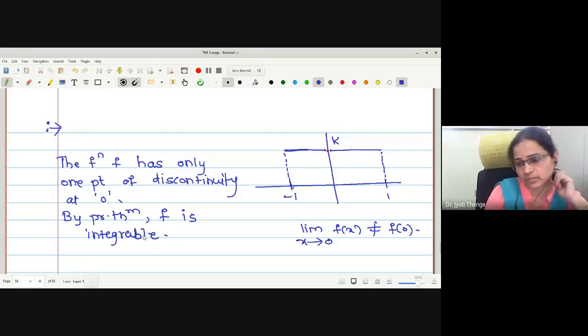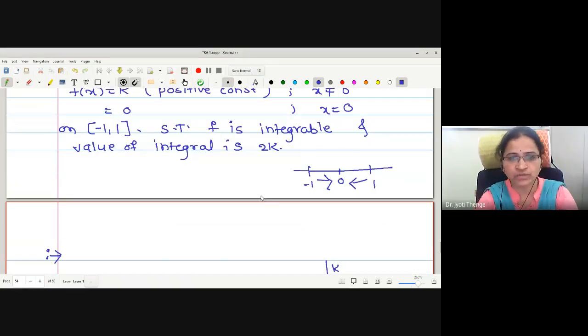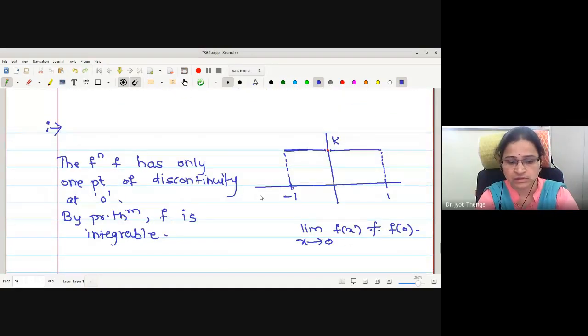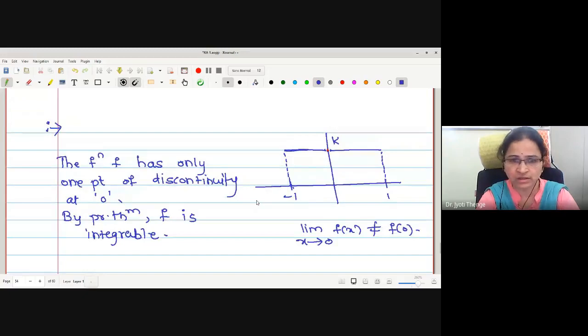Second part, we were asked to find the value of the integral. How to find the value of the integral? We have two methods, either by Darboux sum or by Riemann sum. It will be better to go by Riemann sum, because as the interval includes negative and positive values, we will divide minus 1 to 0 into n subintervals and 0 to 1 into n subintervals, as in the process we have done for mod x.